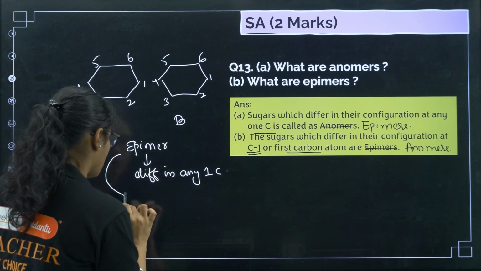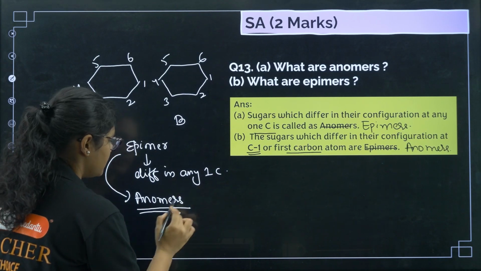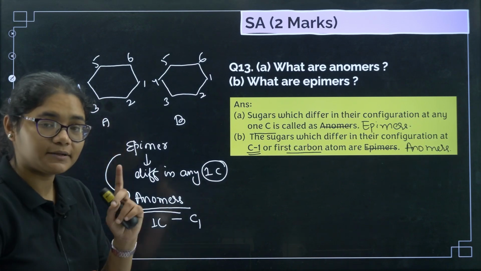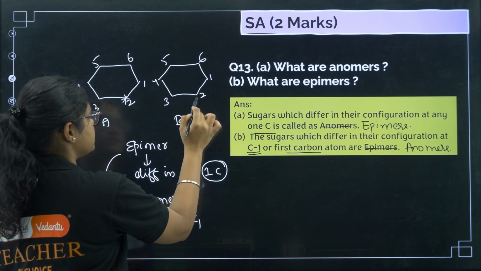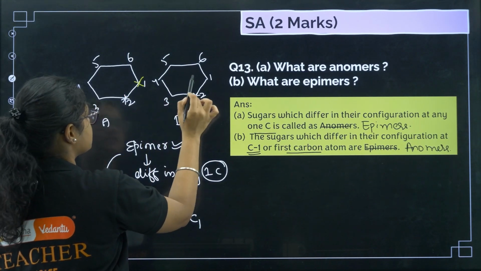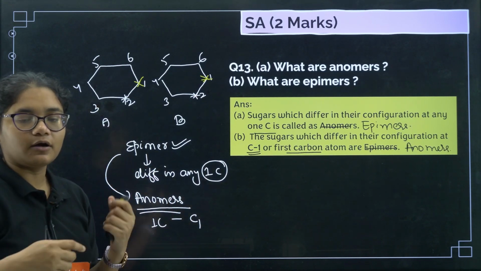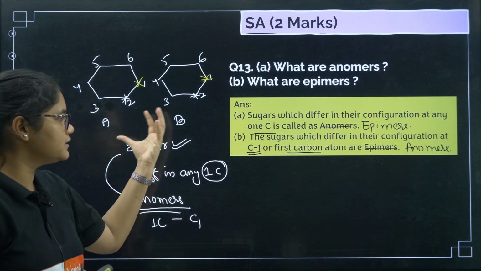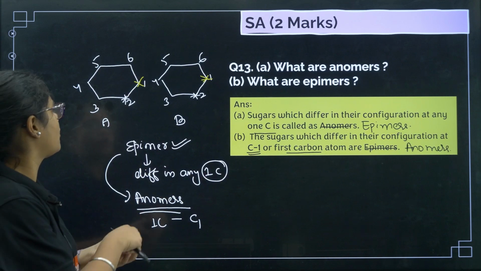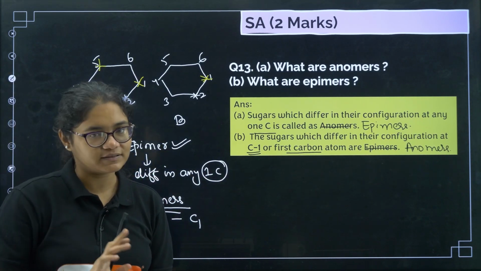Now the epimers can also be called anomers if the configuration is different at that one carbon, which is C1, carbon number 1. If the configuration is different there, it will be an epimer. But if the configuration is different on the first carbon, then it is an anomer. You can say anomer is a subset of epimers. All anomers will definitely be epimers, but all epimers cannot be anomers, because the difference can be at any carbon. If the configuration at carbon 5 is different, they will be epimers, but they won't be anomers. I hope this is clear.